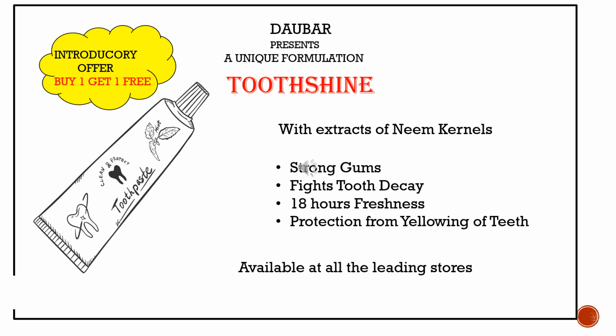This one is another example for launching a product. Here you can see if you are too lazy to draw something, then you can use these clouds or stars, and inside them you can write offers, introductory offers, and then the name of a company which presents this unique toothpaste and what the features are. Here: strong gums, fight tooth decay, 18 hours freshness, protection from yellowing of teeth. And because there's no need for an address, as a product like toothpaste can be available everywhere, you can just write available at all the leading stores.